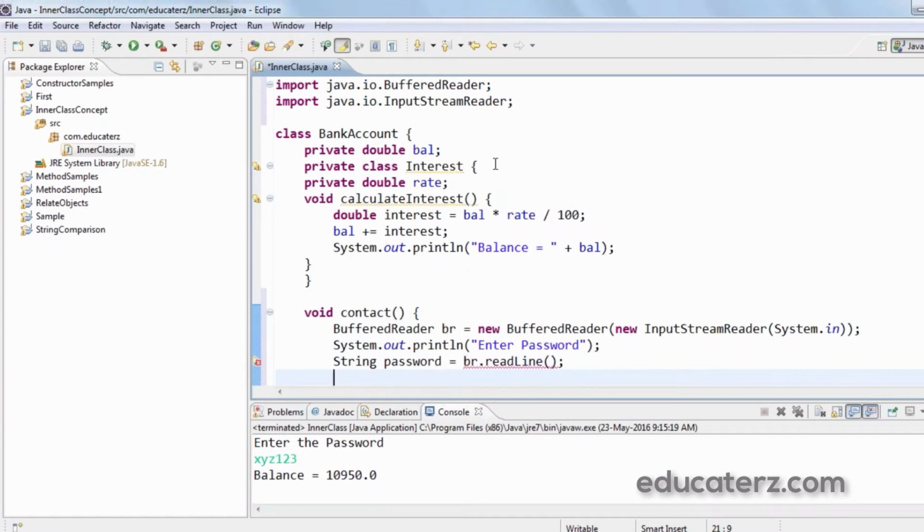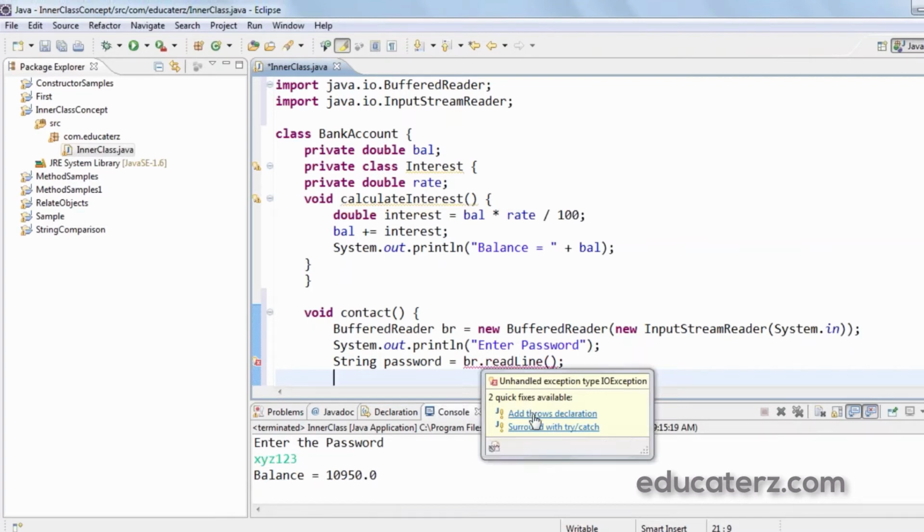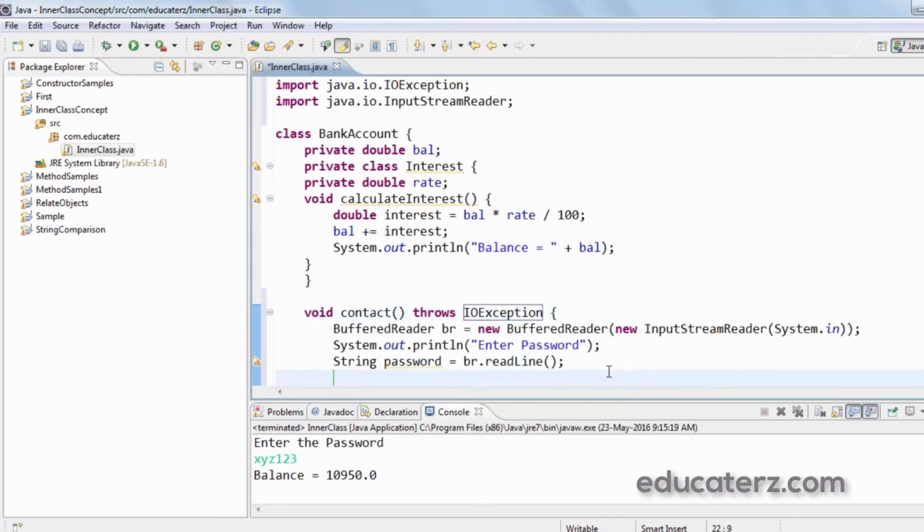You can see an error. br.readLine: unhandled exception type. This method will show us an unhandled exception type IOException. So we need not handle it. I'll simply throw it out of the method using a throws declaration.